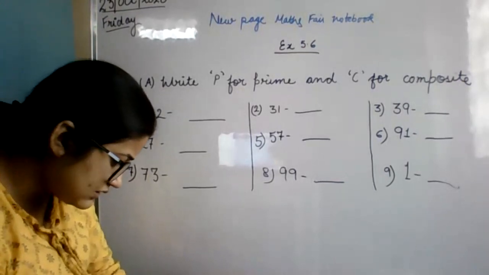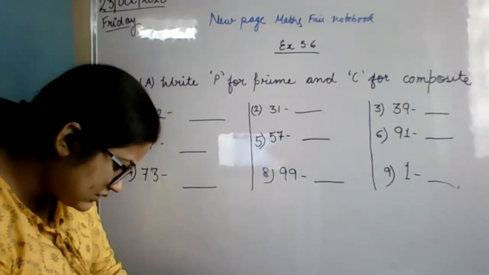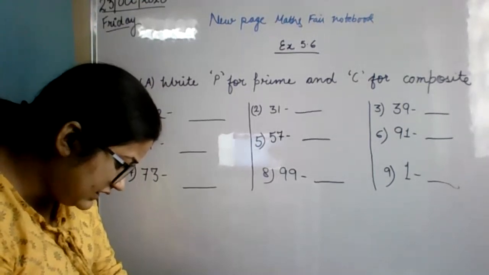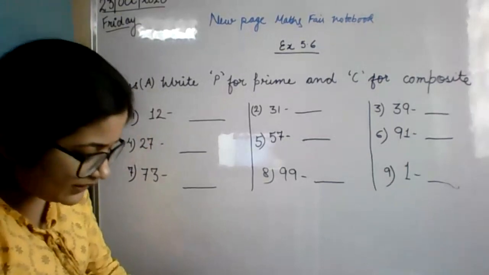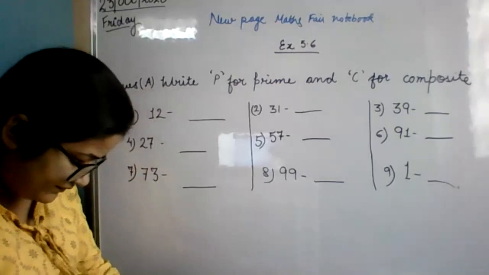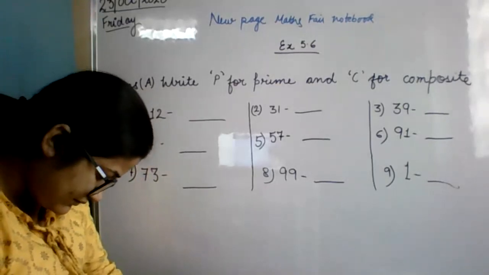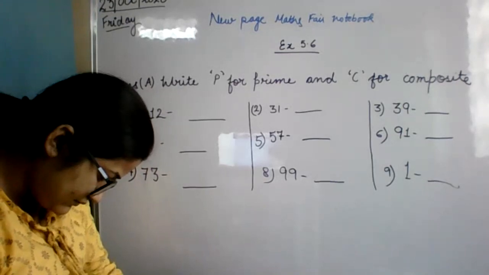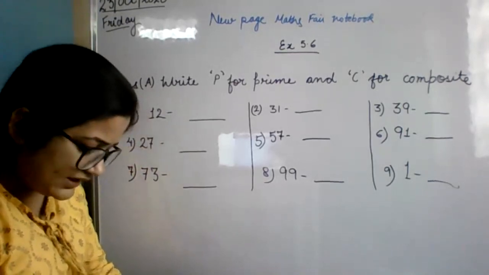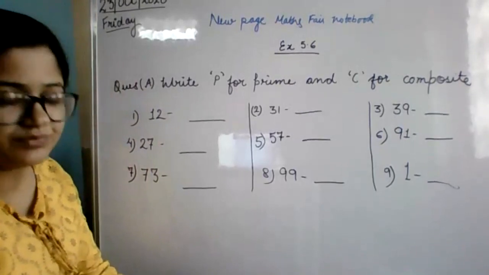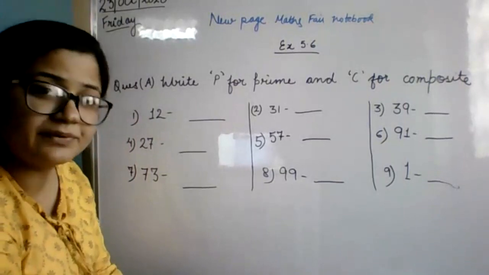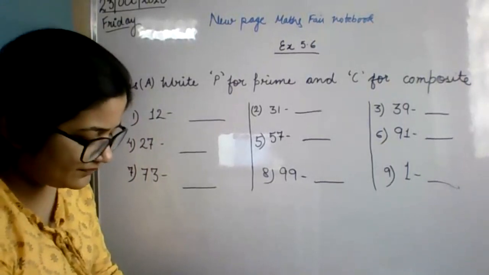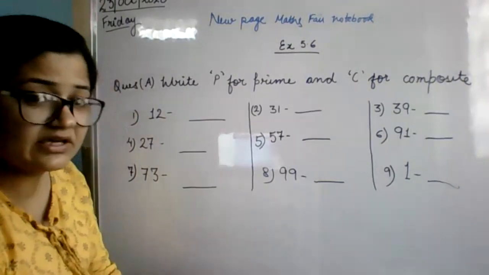Ma'am, these all numbers can be divided by 1 and itself. Yes, they are prime numbers. And the numbers which are not prime are composite, because they can be divided by any other number. Ma'am, each and every number can divide, so these all numbers are prime numbers. No, that's not right. Listen properly, Dev. The numbers which can be divided only by themselves and 1 are prime.